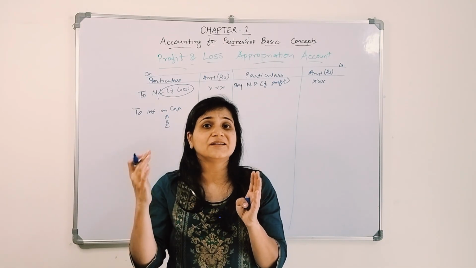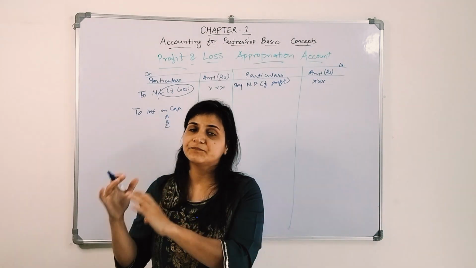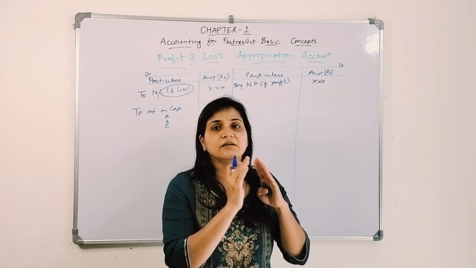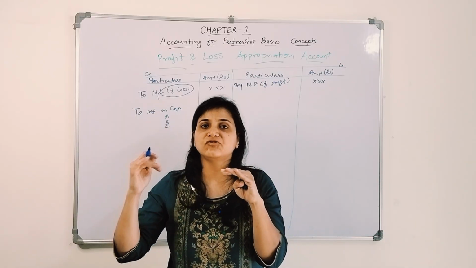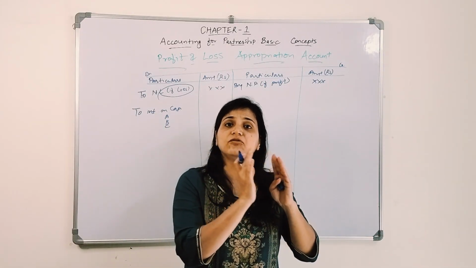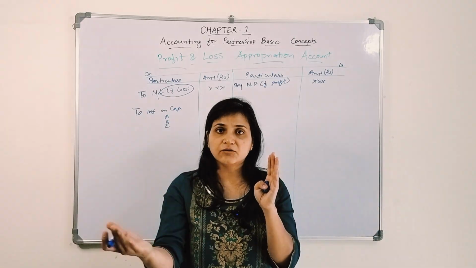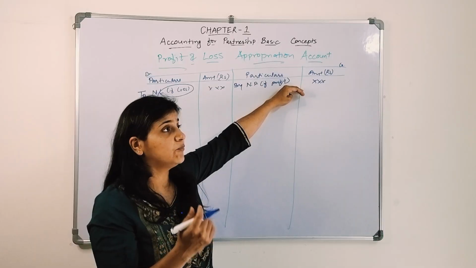Interest on drawings is what? It is an income for the firm, so credit all incomes and gains. So partners capital account debit, their capital amount will reduce, to interest on drawings. And now we need to close that interest on drawings. So interest on drawings account will debit, and we will transfer it to the profit and loss appropriation account.